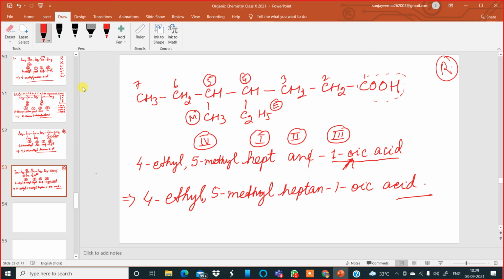Any question? So which acid is that? That is carboxylic acid. This COOH is a carboxylic acid group. It is a functional group. Its common name is carboxylic acid. Are you getting it?